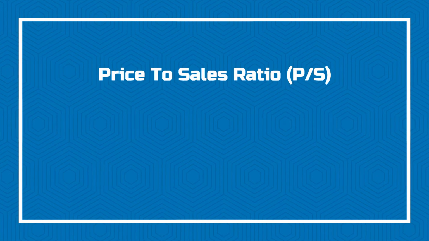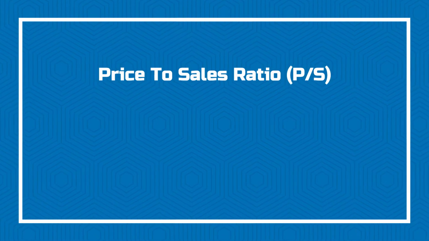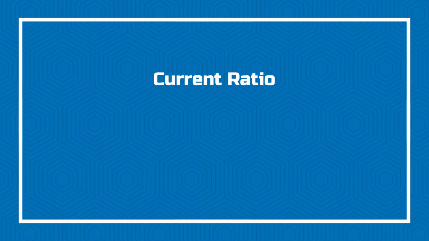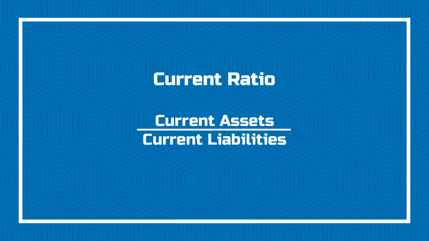The seventh one is price to sales ratio. The formula for the same is market capitalization upon annual sales. Now this explains how much an investor is ready to pay on the sales or the revenue generated by the company. One should look for smaller values while looking at price to sales ratio. The eighth and the last ratio is current ratio. The formula for the same is current assets upon current liabilities. It's a liquidity ratio which measures whether the firm has enough resources to meet its short-term obligations. The ratio should be greater than 1.